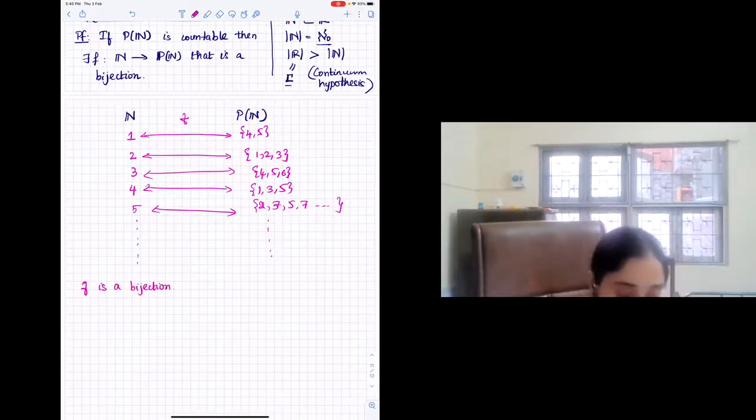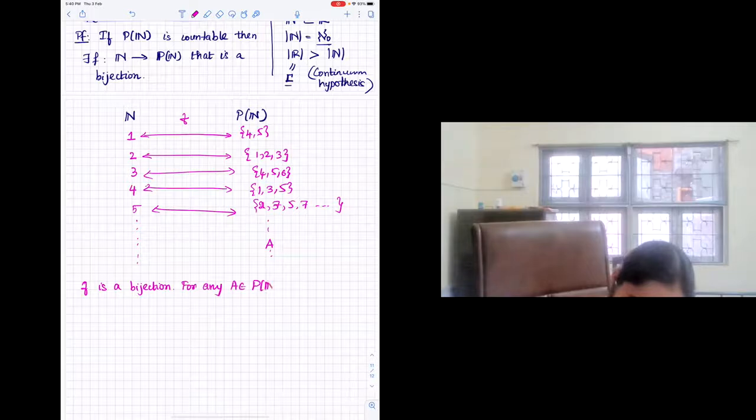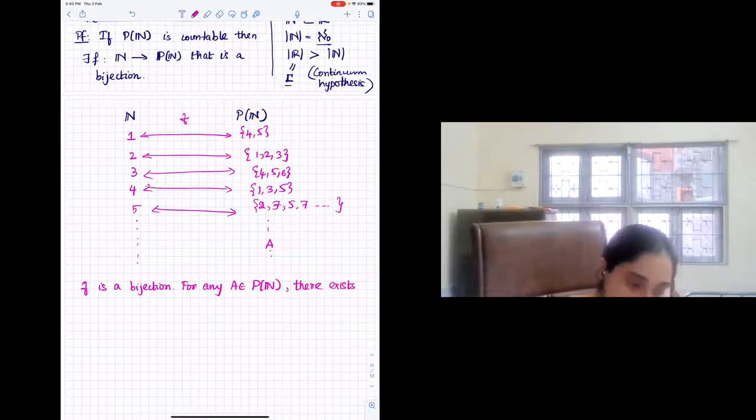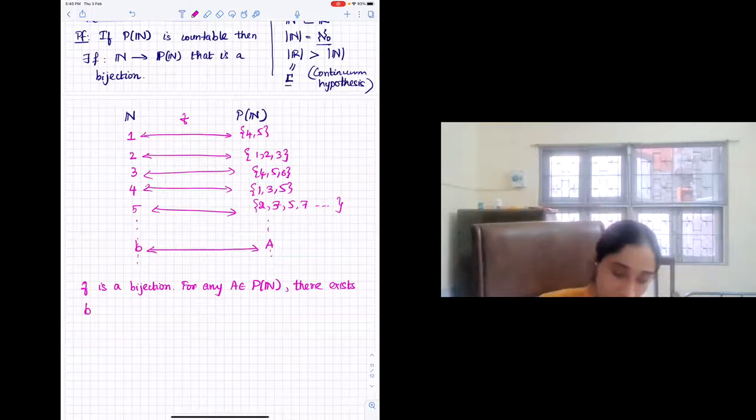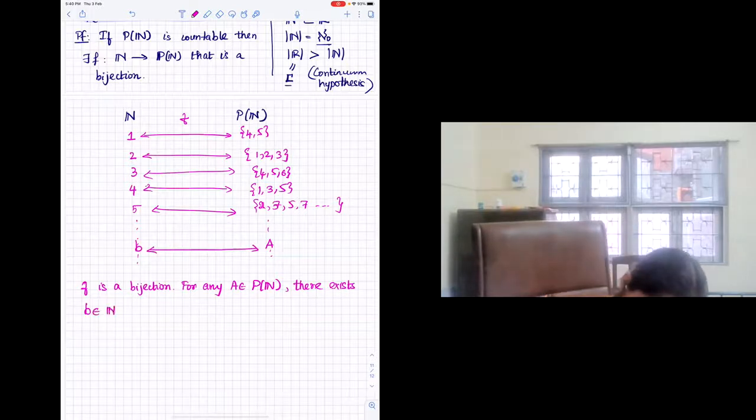This means that for any subset A that you pick that is in the power set, for any A in P of n, there will exist a natural number. Let's call this number B, such that B in n, such that f of B is A. Is it clear?